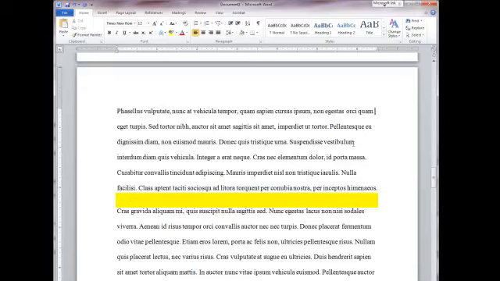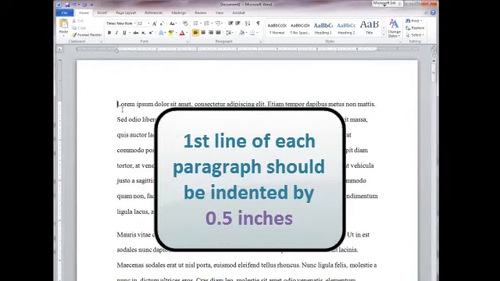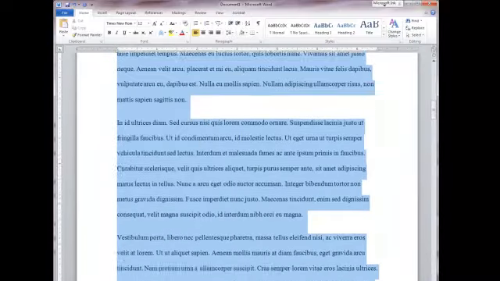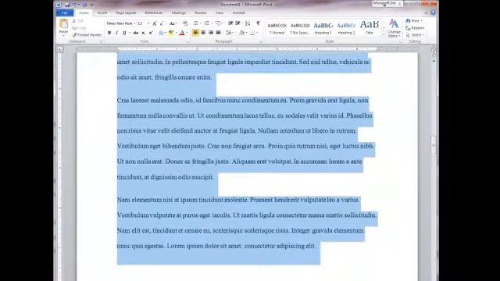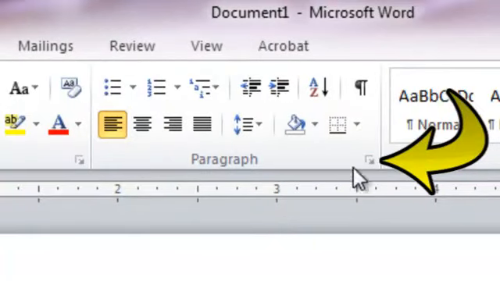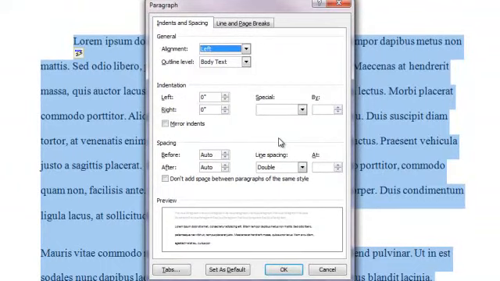We need to alter this for 2 reasons. First, the first line of each paragraph in your essay should be indented by 0.5 inches. Boom. Again, to change this from the default options, we need to highlight everything. Next, we can choose Paragraph in the Microsoft Word banner. By clicking this little box with an arrow, it brings up a window with a bunch of different options for indents and spacing, as well as line and page breaks.